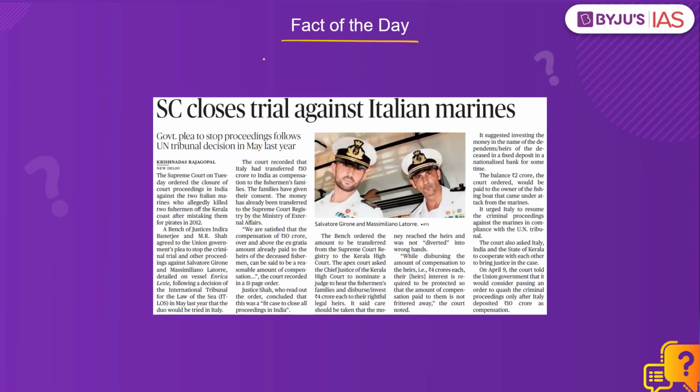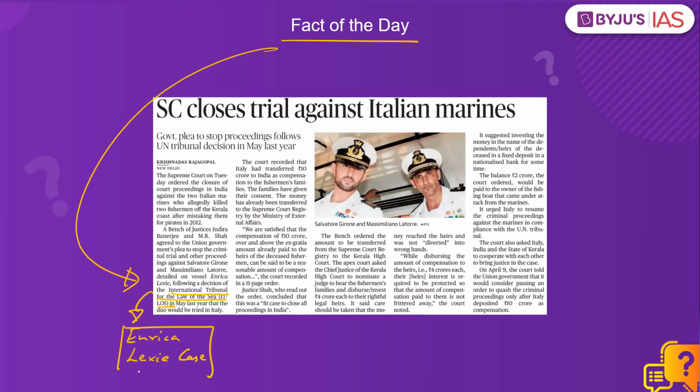Now coming to the fact of the day, let's talk about the International Tribunal for the Law of the Sea. This international tribunal is in news in the context of the Enrica Lexie case, which had turned into a major diplomatic dispute between India and Italy.